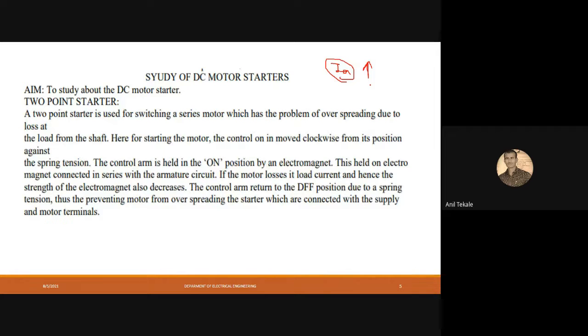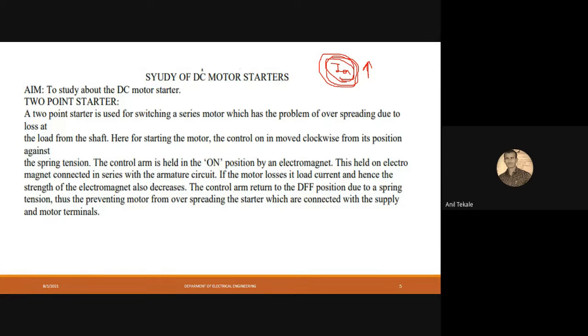So in our system, if the ability of taking current is 5 ampere, but at the starting 10 ampere current is flowing through it, what will happen to the motor? The motor may get damaged. That is the reason why starters are necessary: because we have to limit that current.